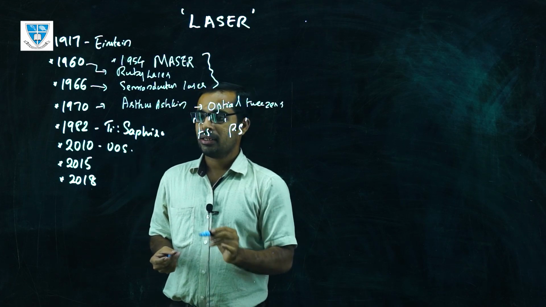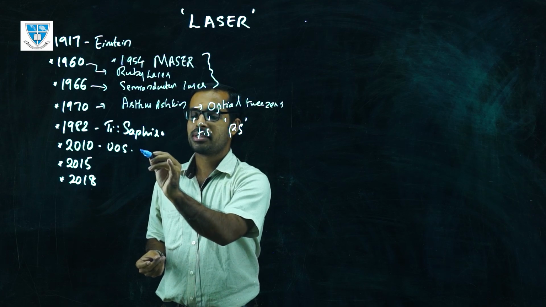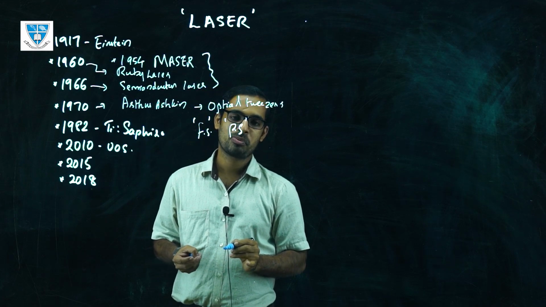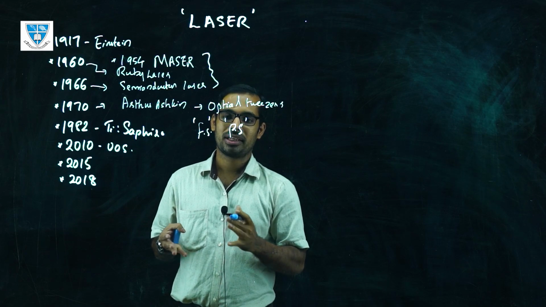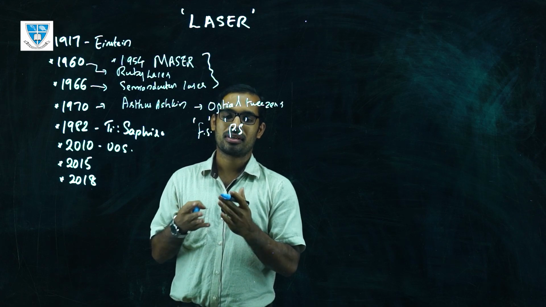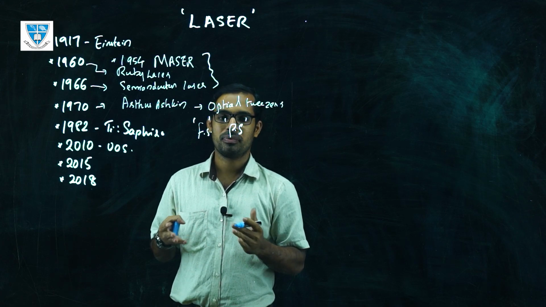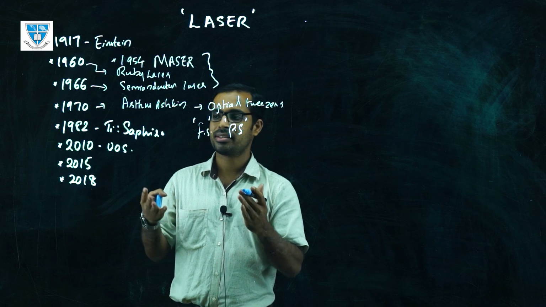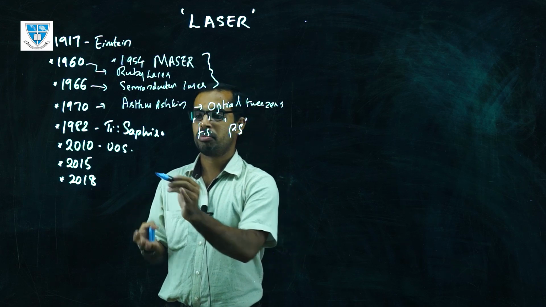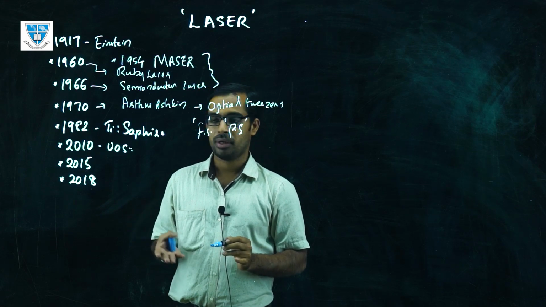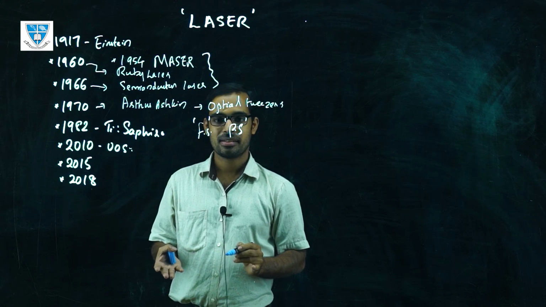In 2010, people started using this titanium sapphire laser for this kind of study. It is called pump-probe spectroscopy, whereby people can understand the molecular dynamics inside a kind of material. Also, if two materials are combined together, what is happening at the junctions. So this kind of thing can be done. People started studying from 2010, and it was very useful for material science people.